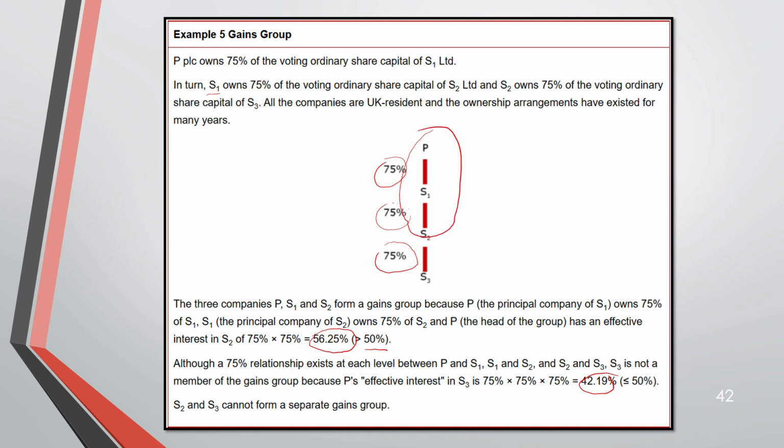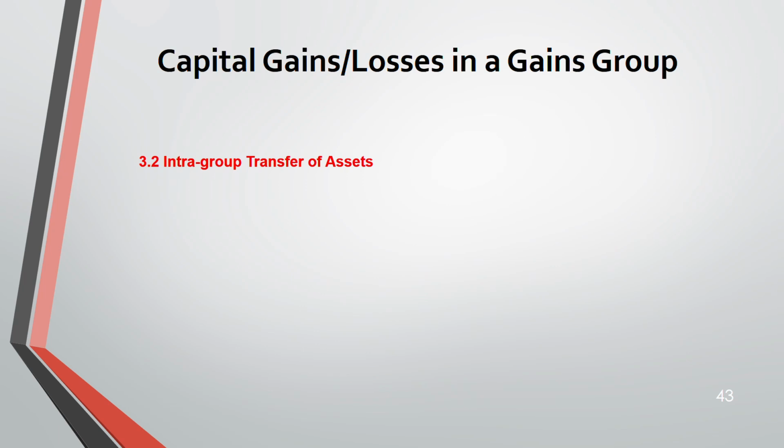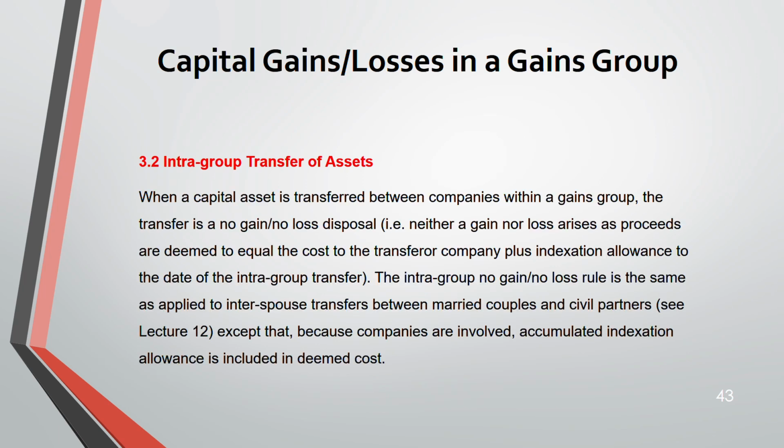All companies are assumed to be UK resident. So these three companies will form the gain group. S2, if you see S2 and S3, these two are having 75%, but they cannot form a separate gain group. Remember, only one gain group. You understand? Now, what happens when there's a transfer of assets within this gain group?